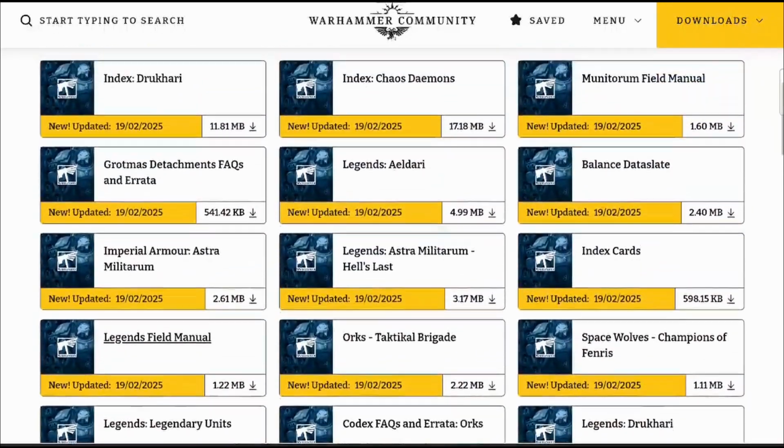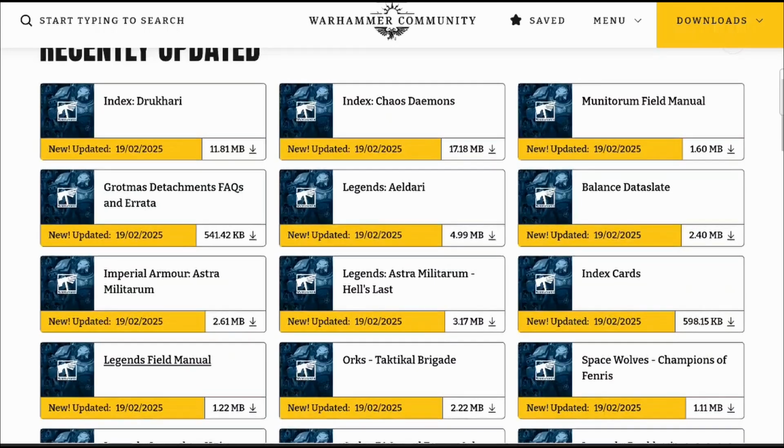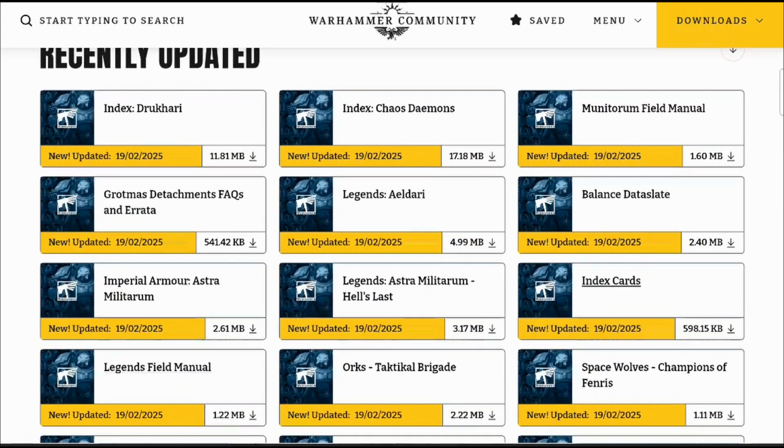But the problem is where we go to see the change, because here I show you a comparison of what has been changed with this new 19 February version compared to the 5 February one, because I saved both of the documents and I was able to find it. The reason is that other than the Codex of Aeldari, there is also the Astra Militarum one.